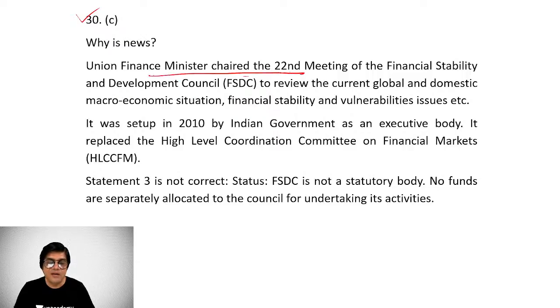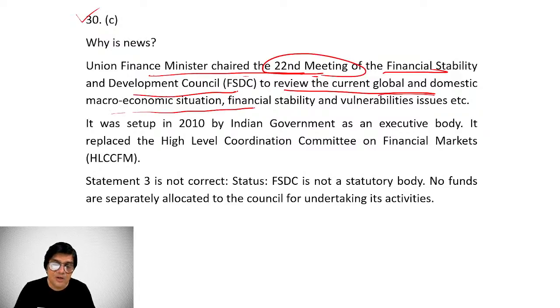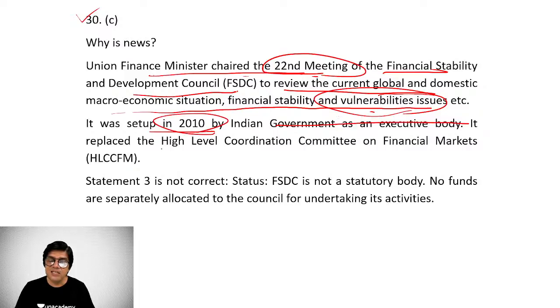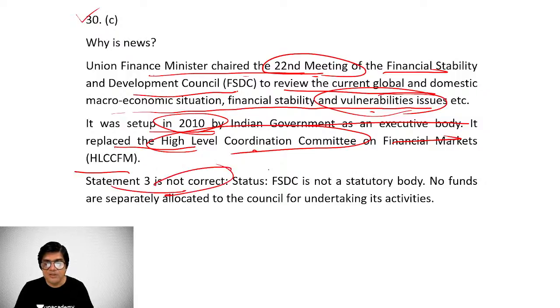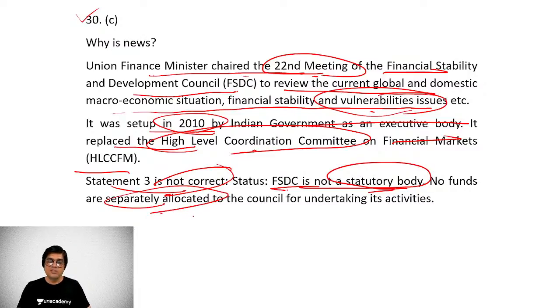Recently the Union Finance Minister chaired the 27th meeting of the Financial Stability and Development Council to review the global and domestic macroeconomic situation, financial stability and vulnerabilities issues. It was set up in 2010 by the Indian government as an executive body. It replaced the High-Level Coordination Committee on Financial Markets. And statement 3 is not correct because FSDC is not a statutory body and no funds are separately allocated for this council to undertake its activities.